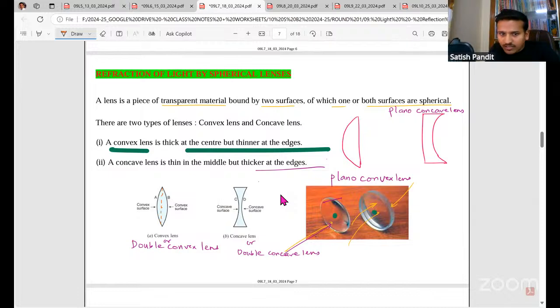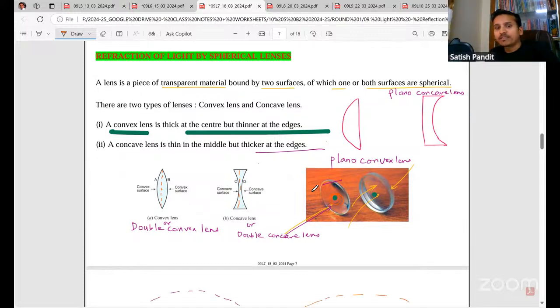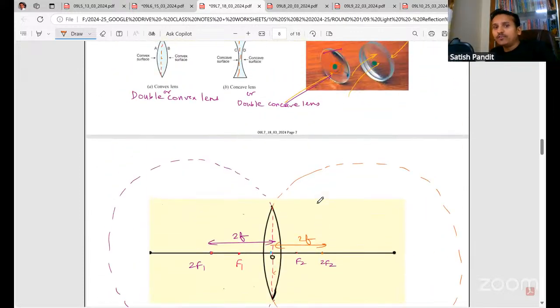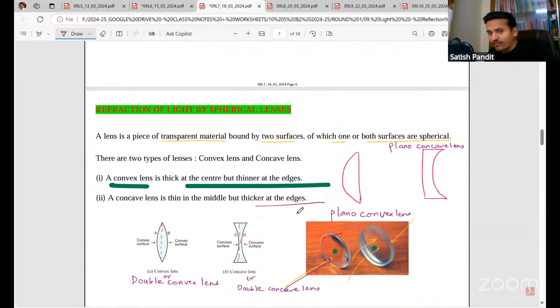You draw the central point. So the central point is the center of the lens, like this. Okay. So now, if you look at the convex lens, let's see the convex lens.